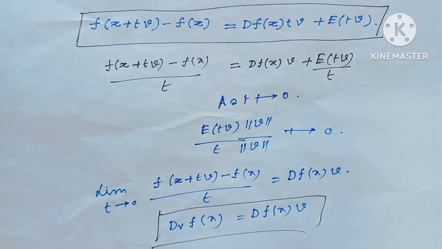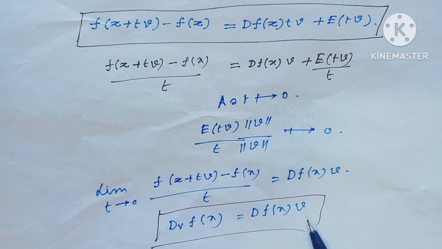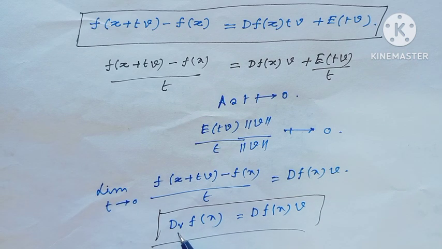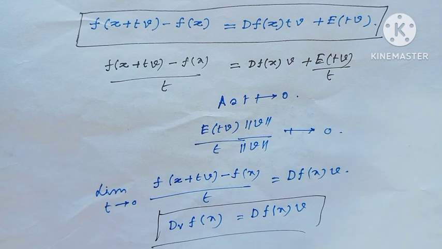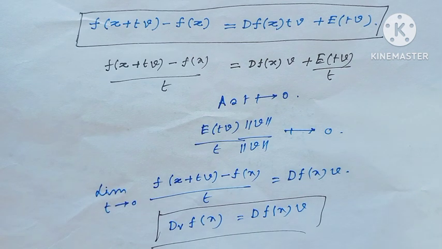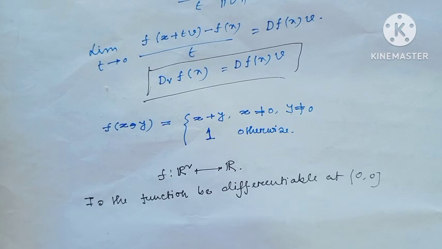That means when f is differentiable, since all directional derivatives exist, the derivative df(x) acting on v is equal to D_v f(x), where v is any direction. Now I will see one example.